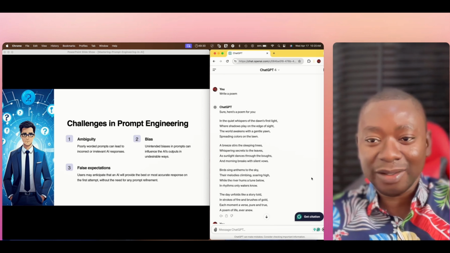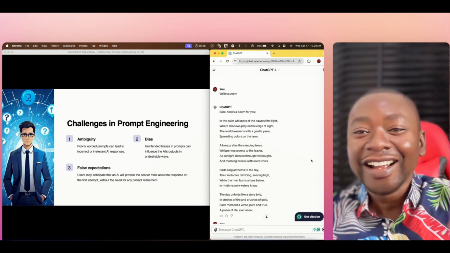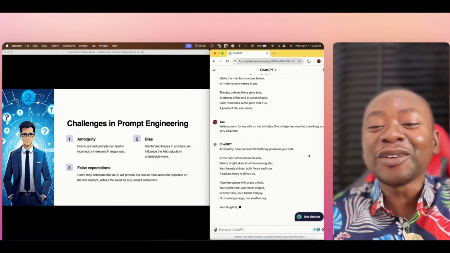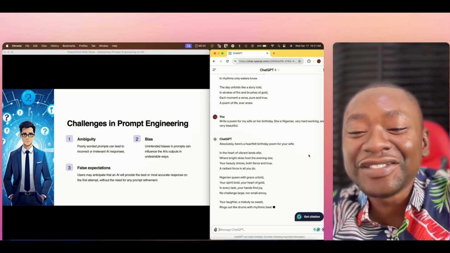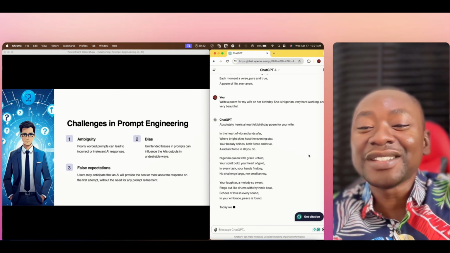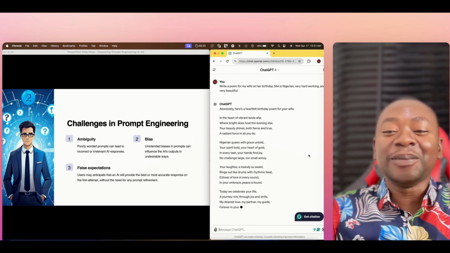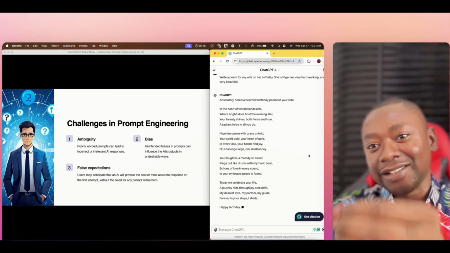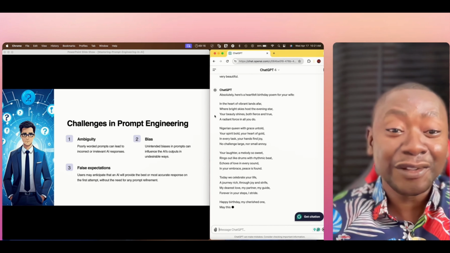So look at the first prompt, the quiet whispers of the dawn's first light, right? Now, look at this. In the heart of vibrant lands afar, where bright skies holds the evening star, your beauty shines both fierce and true. Can you see? If I send this poem now to my wife, right, she's definitely going to appreciate this better than the first one, right?